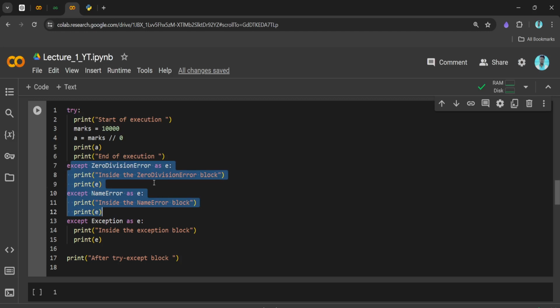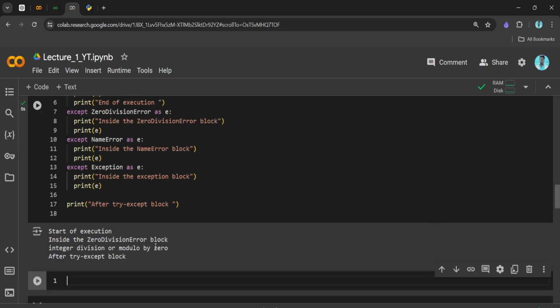So as of now, we have put in these granular levels of exception. How do we decide what exactly we should write over here? While writing the program, you must know what exact operation you are trying to perform in the try block, and accordingly you will write these except blocks, and at the end you will write the generic except. Because if none of the above except blocks handle your error, then this will definitely catch that exception, because this is generic and accepts each and every type of exception. So let's see what we get over here after executing this.